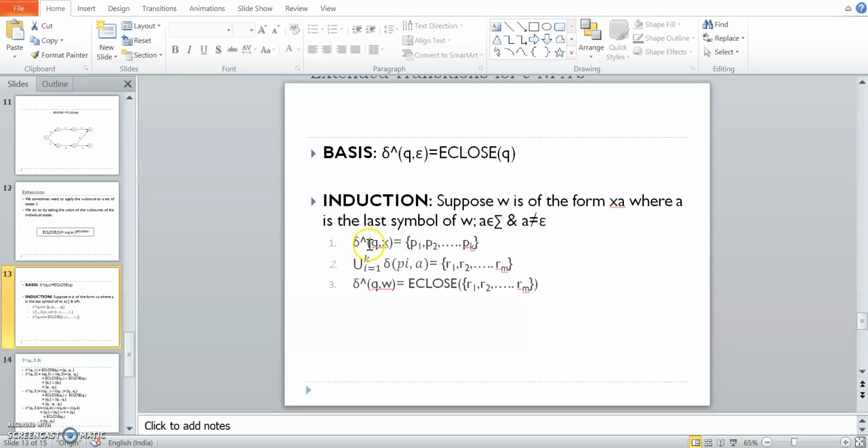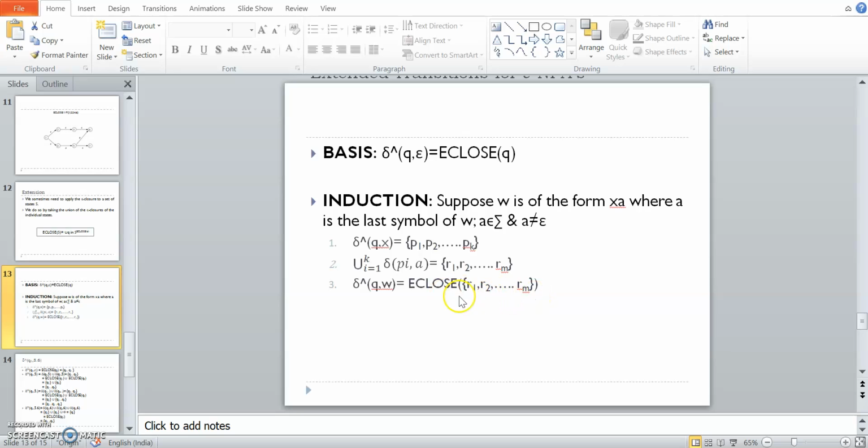The extended transition function at a state after reading some string X will give me the set of states P1 to Pk. Union of all the transition functions of those states on A we have to find out, right? That will give me again some number of states R1 to Rm. So finally the extended function of Q on W is nothing but epsilon closure of R1 to Rm.